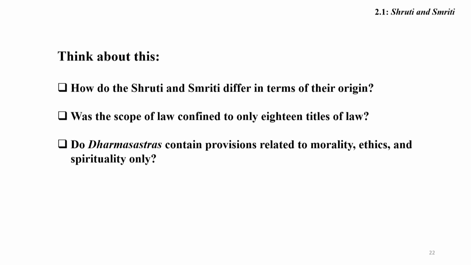Second, was the scope of law confined to only the 18 titles of law? Third, do Dharma Shastras contain provisions related to morality, ethics and spirituality only? These are the three points which should be considered when you go through this lecture.